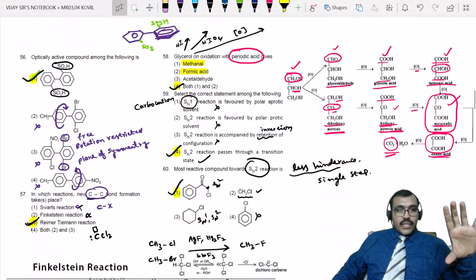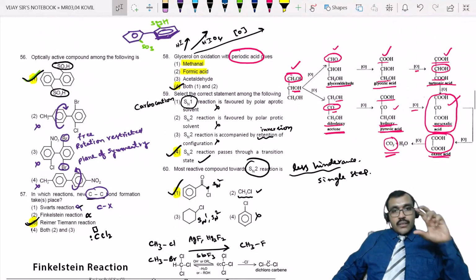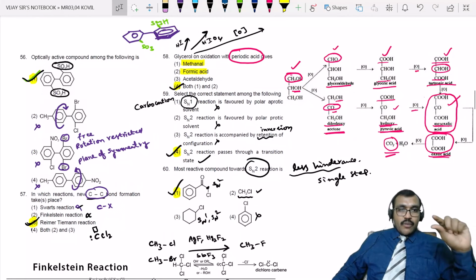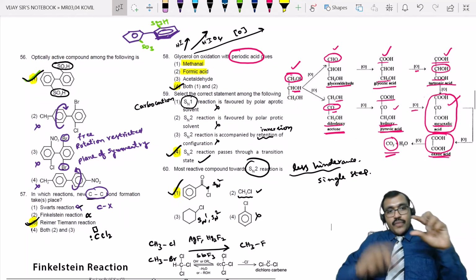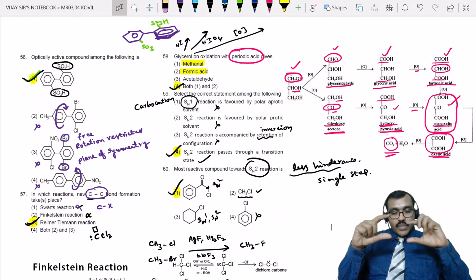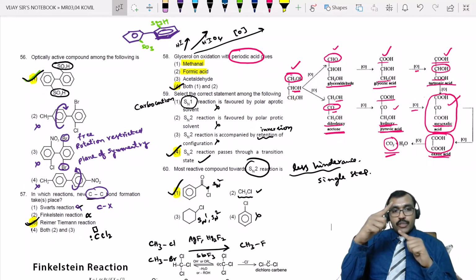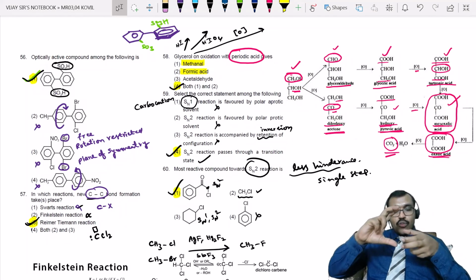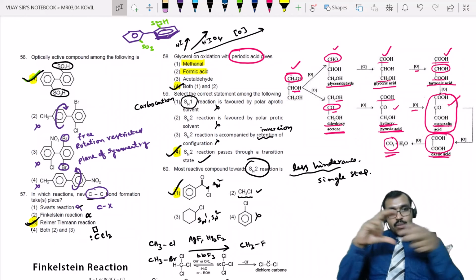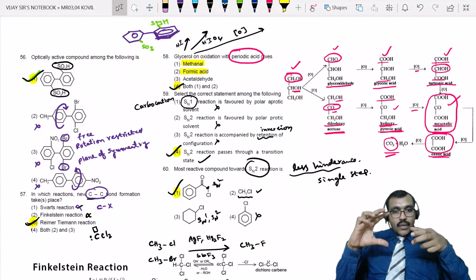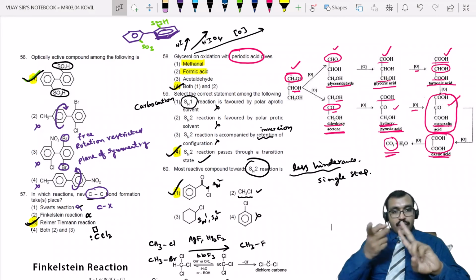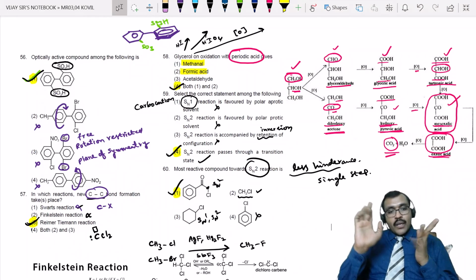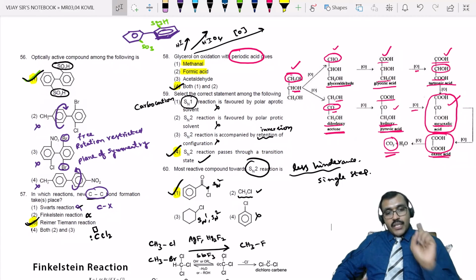So what we have seen here, one is optical activity of biphenyls. Optical activity of biphenyls is observed if there is restricted rotation. That means if you have bulky groups or any substituents at the ortho position, free rotation is restricted, then they will go out of plane and there will be no plane of symmetry and hence optical activity is observed. Right. Next case, Swarts reaction, Finkelstein reaction. In both cases, there will be bond formation between carbon and halogens. Next, Reimer-Tiemann reaction, carbene is the intermediate.